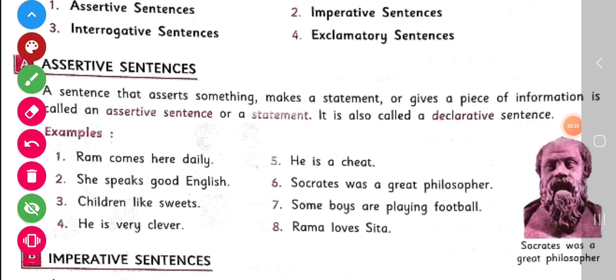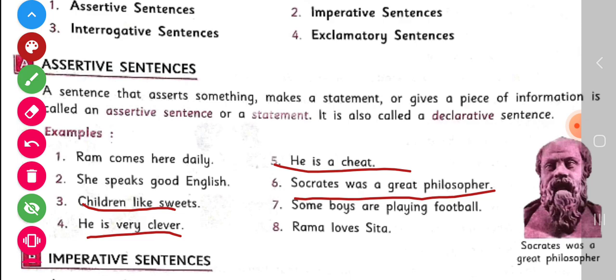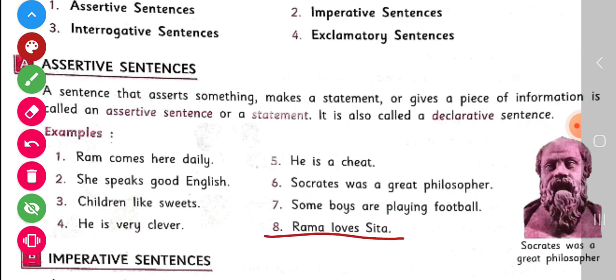And the third is children like sweets. In this sentence, there is an information that children like sweets. And the next one is he is very clever. And the fifth example is he is a cheat. And the next is Socrates was a great philosopher. And the next is some boys are playing football. The last example of assertive sentence is Rama loves Sita. Ram loves Sita. So children, I hope you have understood about assertive sentences.